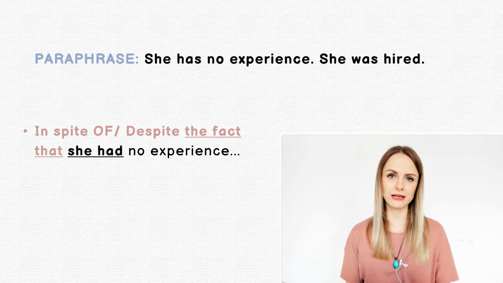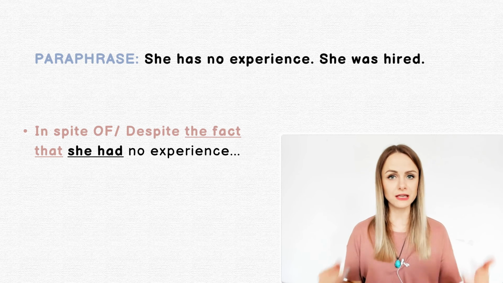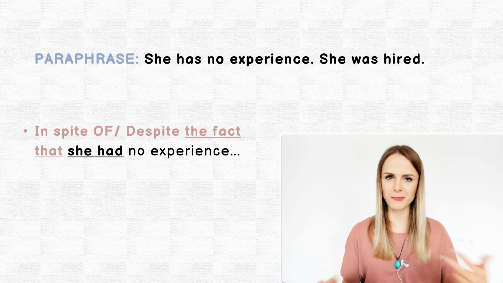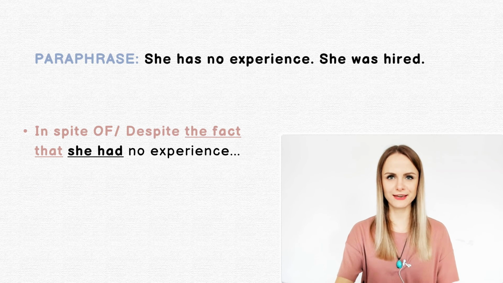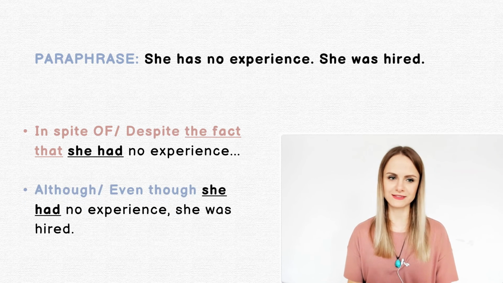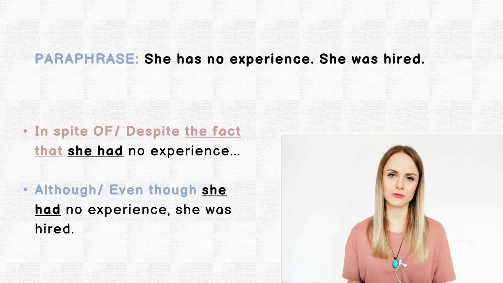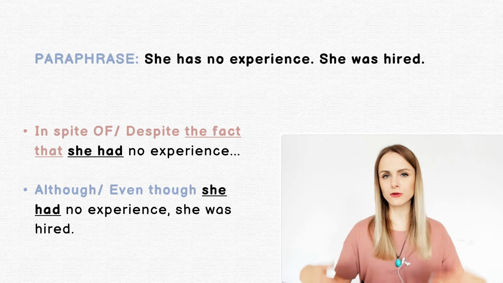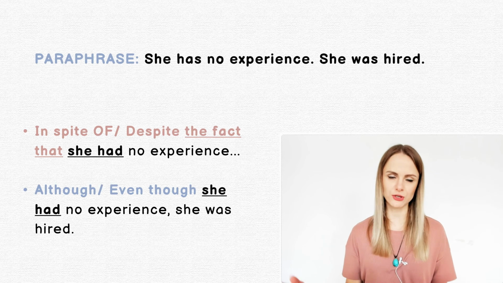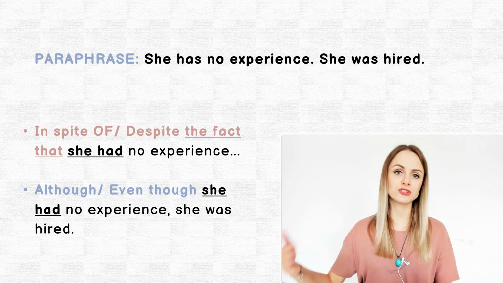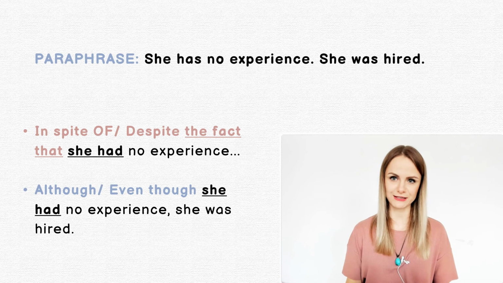And now I want you to create this sentence with although and even though. Very easy structure here. Stop the video and carry on once you come up with the answer. Okay, let's check your answer. Although she had no experience, she was hired. Even though she had no experience, she was hired. Of course, you can change the order as well. She was hired, although she has no experience.